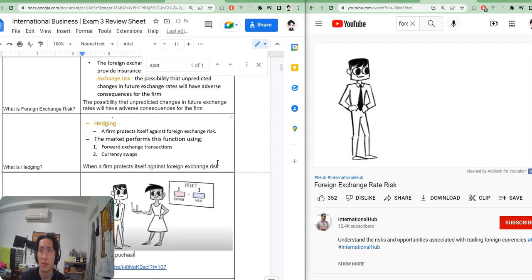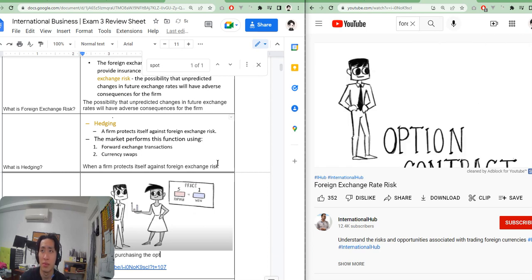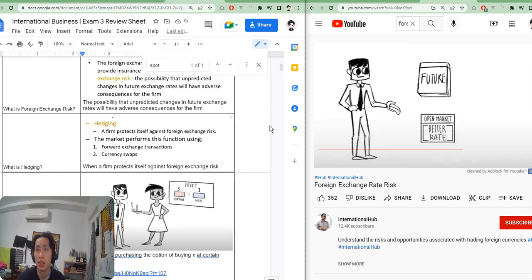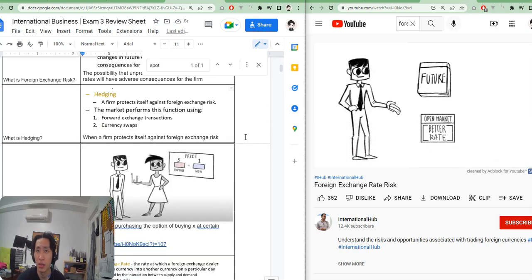Another type of hedge called an option contract lets Hyundai purchase rupiah at an agreed-upon rate in the future. But Hyundai is not required to buy the foreign currency if the previously agreed-upon rate is worse than the rate the company can get on an open market.